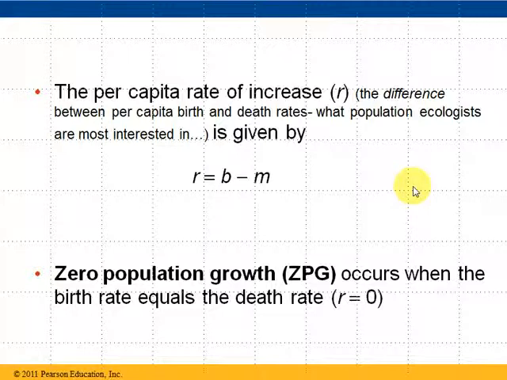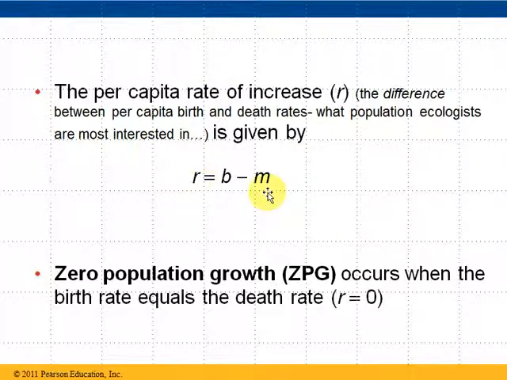Is it 0, which would be 0 population growth? If the number of births and the number of deaths are equal, then you have a static population of 0. If you have more births than deaths, then you have a growing population. And if you have more deaths than births, then you have a shrinking population. So population growth is all about this per capita rate of increase, this little r. That's really what we're actually interested in.